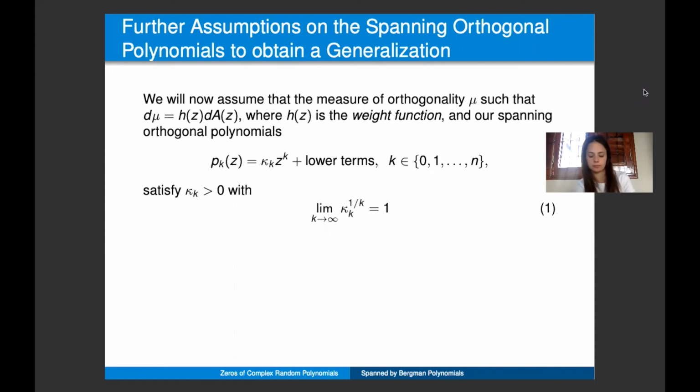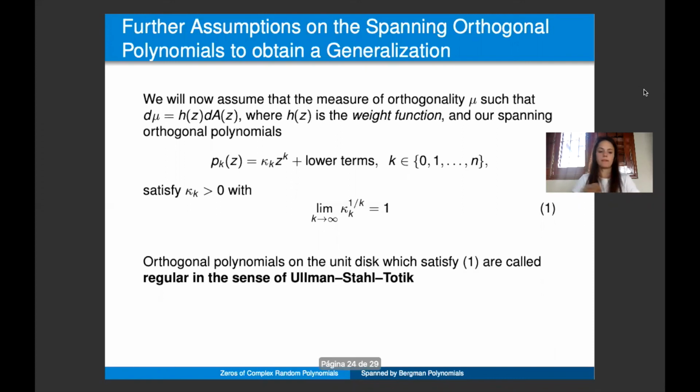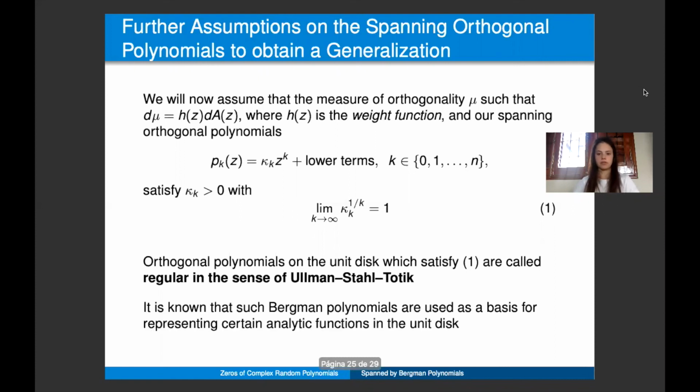Such an assumption at first might seem strange, but this is the classical concept that makes the measure of orthogonality to be well behaved on the unit circle and allows for the asymptotics concerning the Bergman polynomials to be established. In fact, this assumption is known as Ullman-Stahl-Totik regularity. Furthermore, under this assumption, it's known that the Bergman polynomials form bases for a large class of analytic functions in the unit disk.